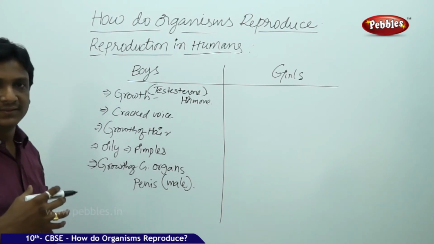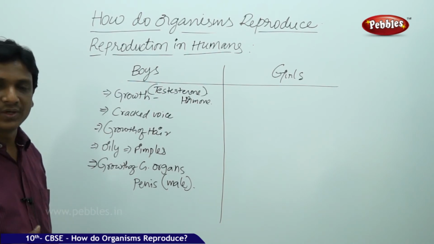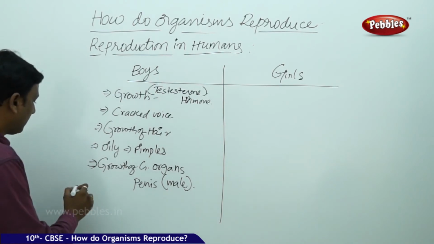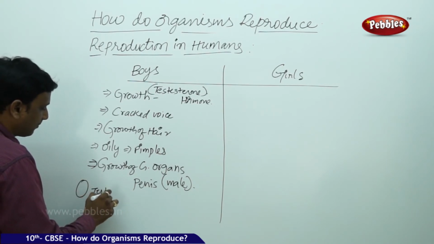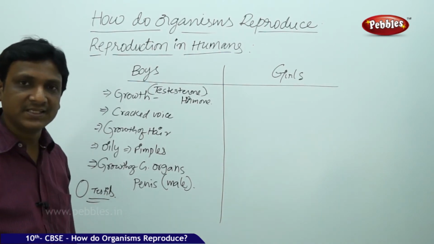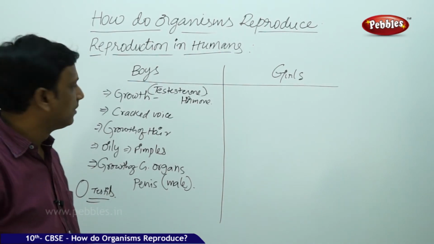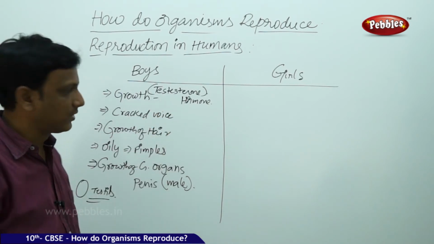So these are the physical changes. Internally, in the reproductive organ called the testis, the production of germ cells takes place. That is also due to the influence of testosterone. Okay, we'll discuss it later.